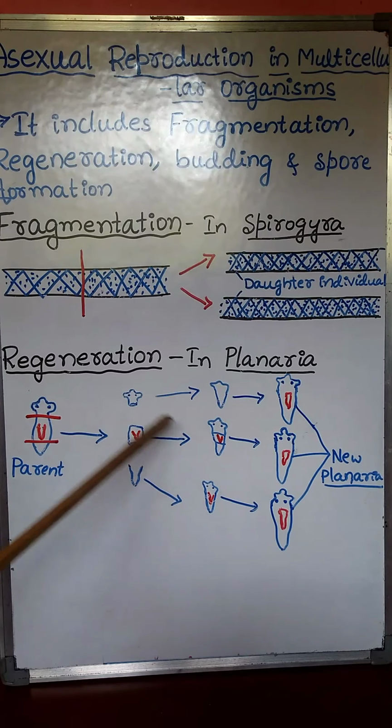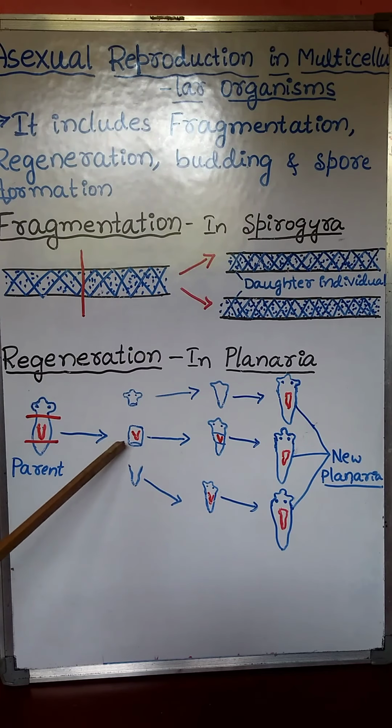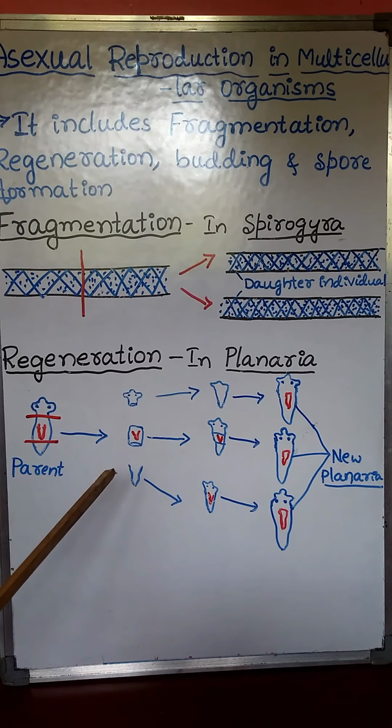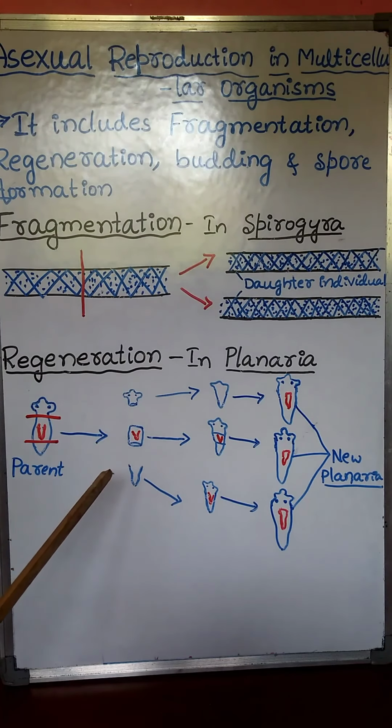Differentiated cells are the cells which attained a particular shape, performing a particular function, which cannot divide, which cannot multiply. But here the cells present in this cut piece are capable of undergoing de-differentiation. De-differentiation means again getting the capacity of dividing.